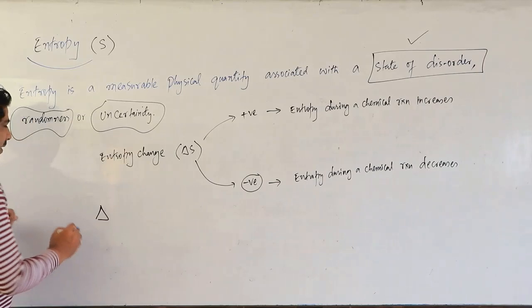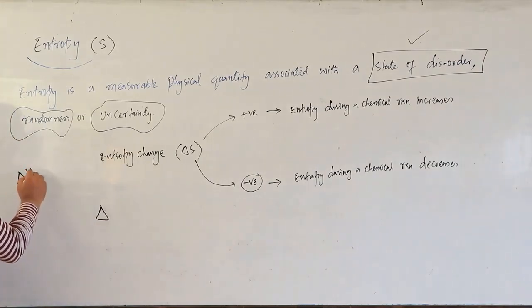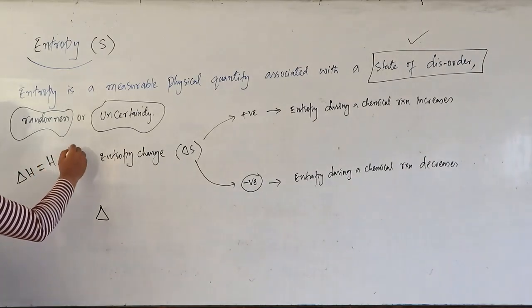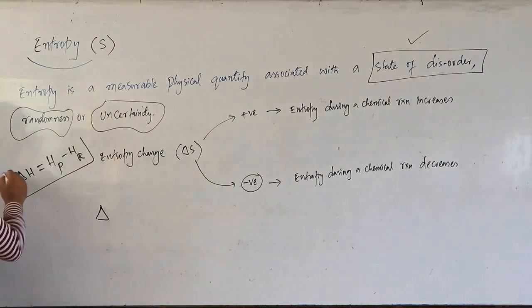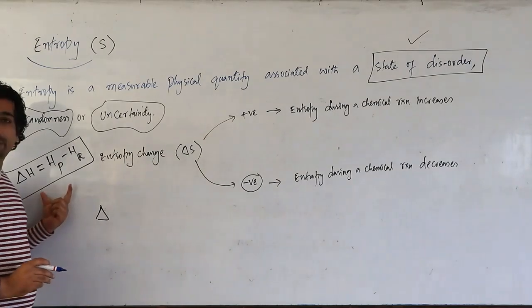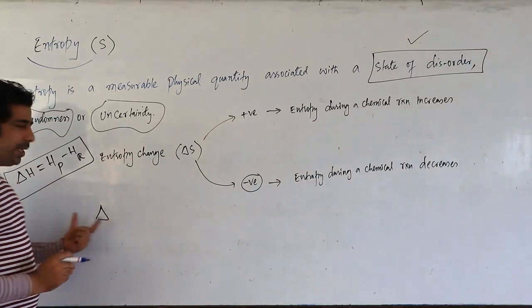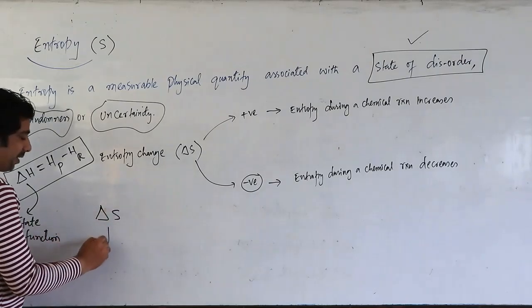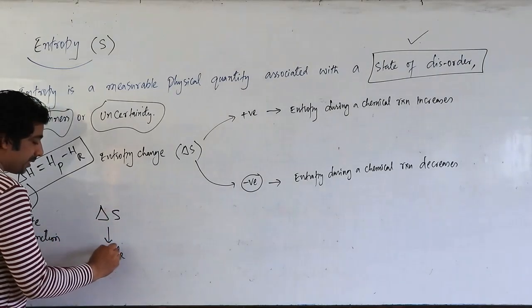Usually you were writing this expression delta H, that was enthalpy change, equal to enthalpy of products minus enthalpy of reactants. We have already discussed this expression, my dear friends. In the same way, if this was a state function for a chemical reaction, this guy is also a state function.